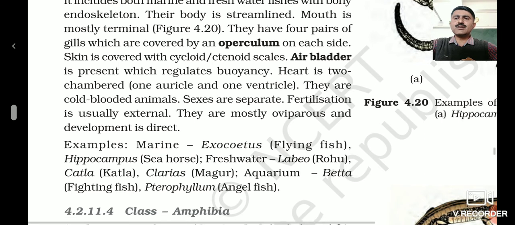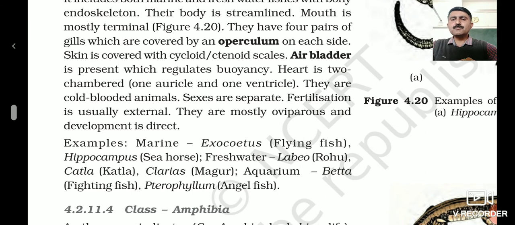Now if we look into the examples of these Osteichthyes fishes: flying fish, seahorse, that is Hippocampus, and common fishes present in freshwater, Labeo, which is called rohu, katla, magur, that is called Clarias, and for the aquarium, Betta, the fighting fish.